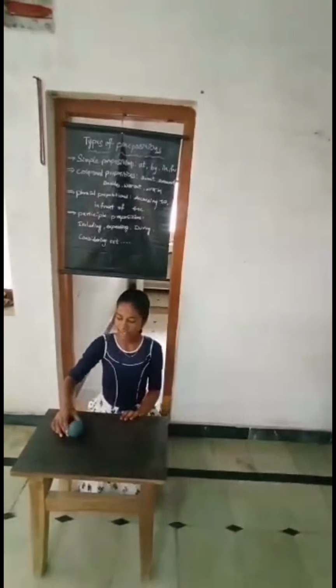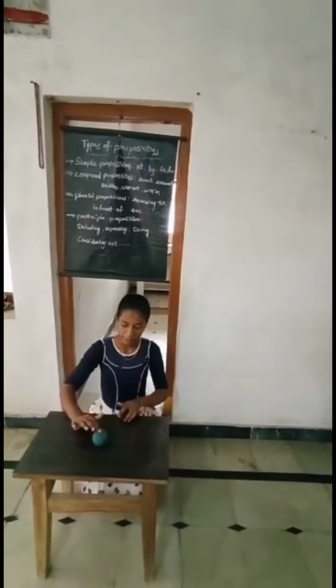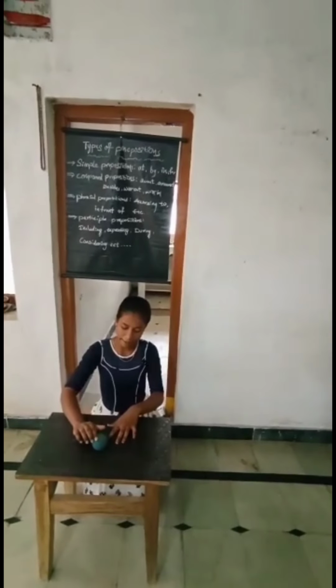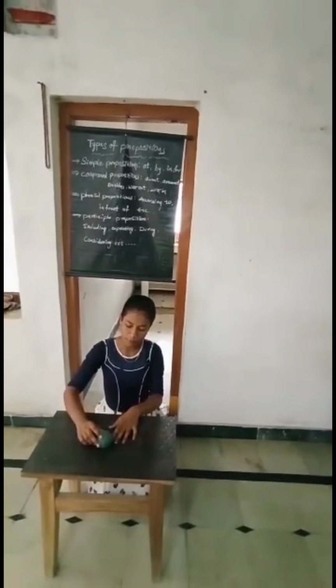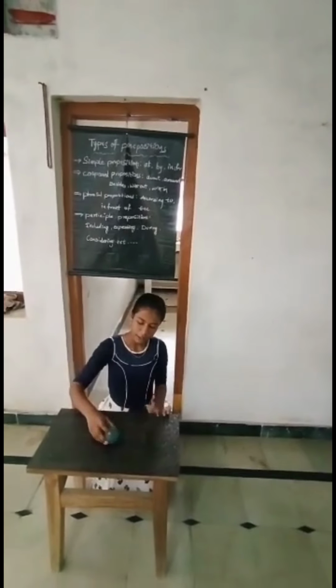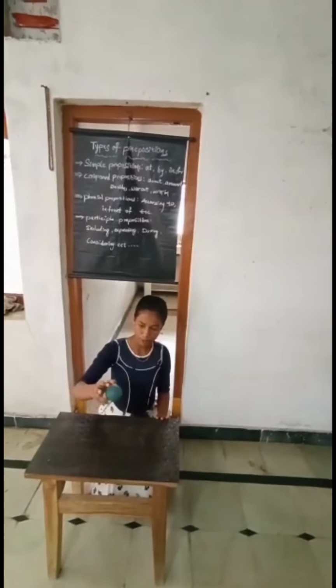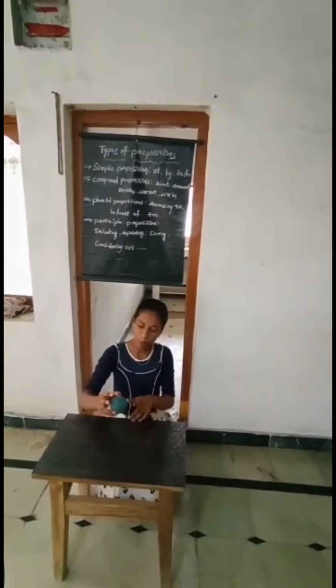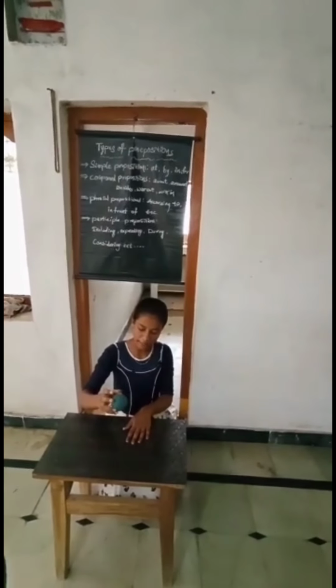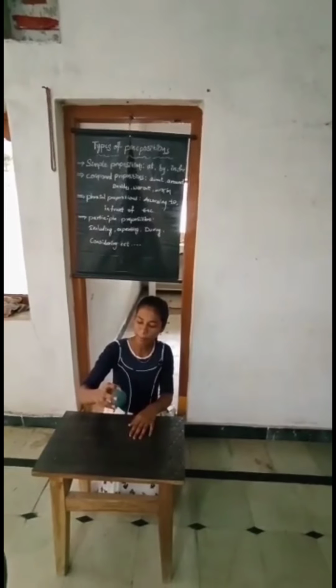Here we can see the ball is on the table. Here the table and the ball are attached, so we used the preposition on. The ball is on the table and the ball is above the table. Here we can see the ball and the table are not attached, so here we used the preposition above.